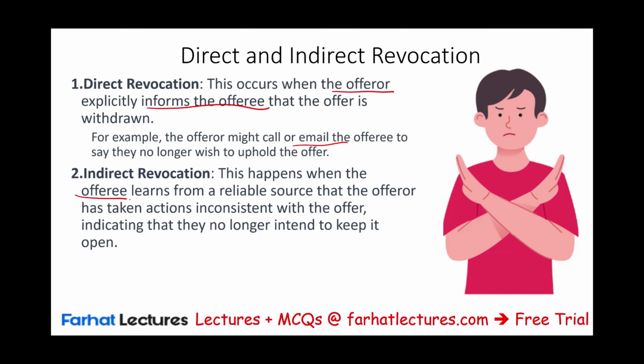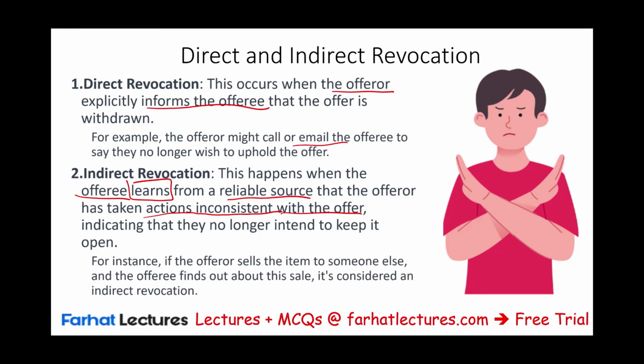This happens when the offeree learns from a reliable source that the offeror has taken action inconsistent with the offer. For example, the person making the offer already sold this item to someone else, indicating that they no longer intend to keep it open. If the offeror sells the item to someone else and the offeree finds out, it's considered an indirect revocation. It's not nice, but it's legal.